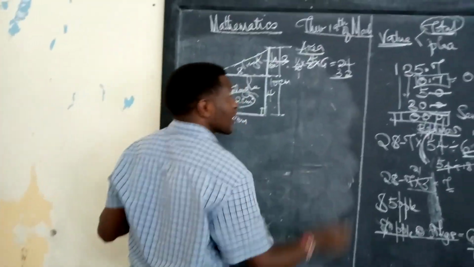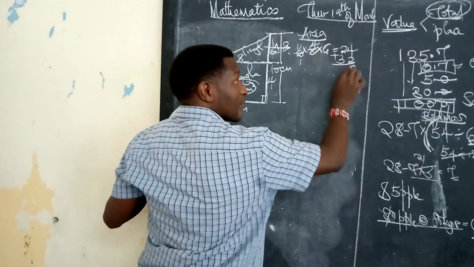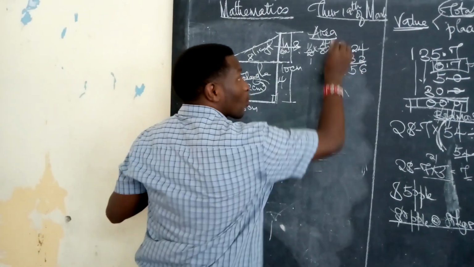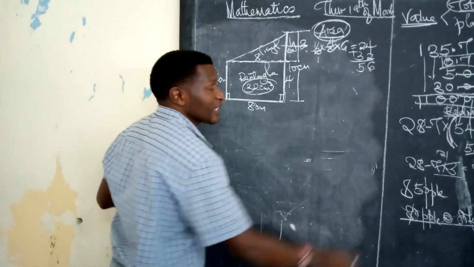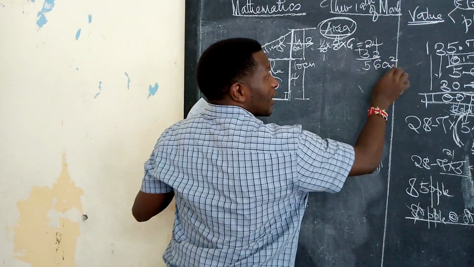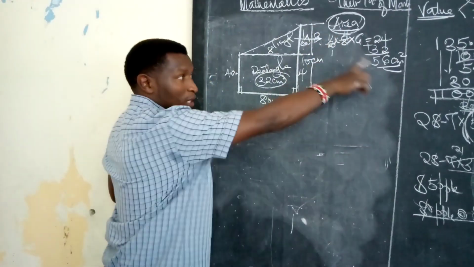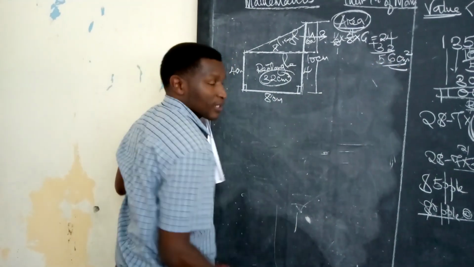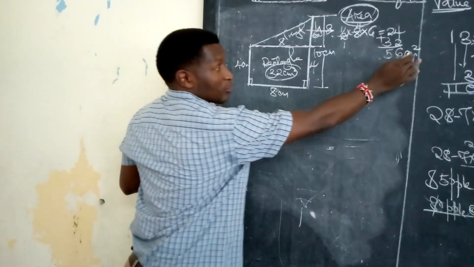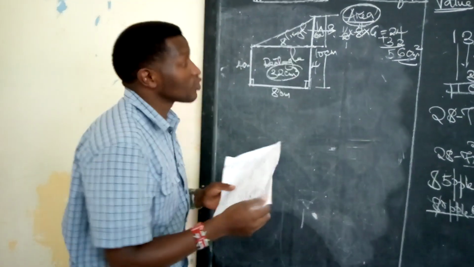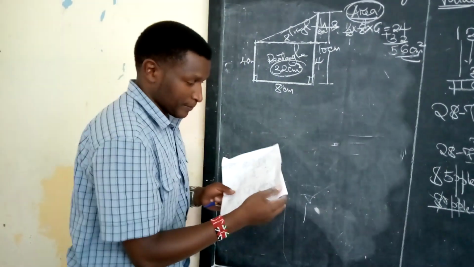Why am I doing all this? I know it's simple, but there's something I want you to understand. This is 56. 56 what? Area should be in square units. If it was centimeters, centimeters square. Don't forget to check these units. An examiner will trick you by giving you different units in your answers.